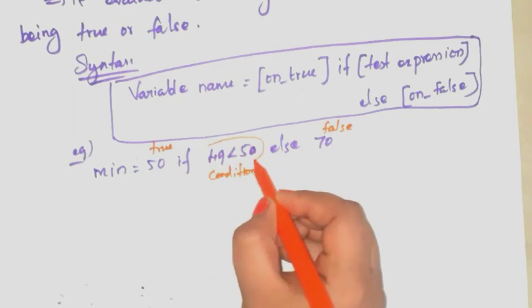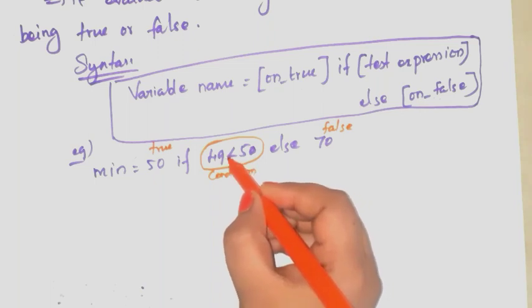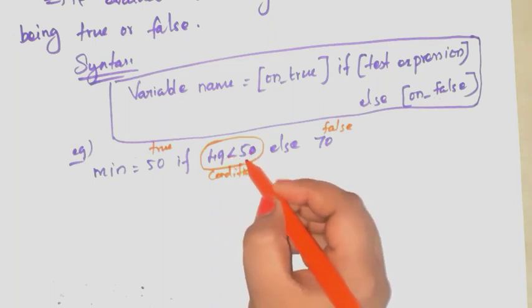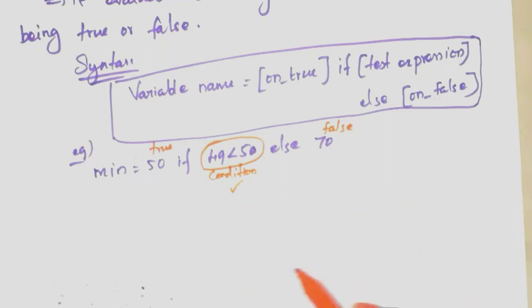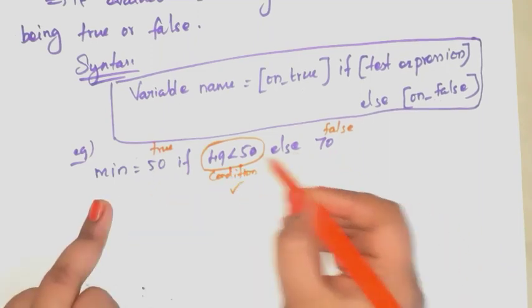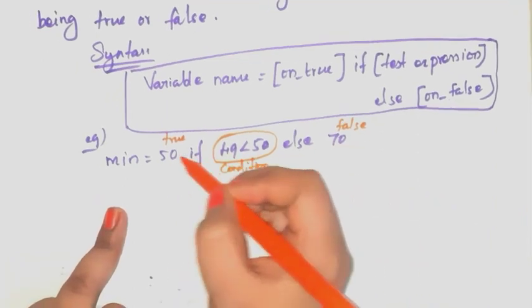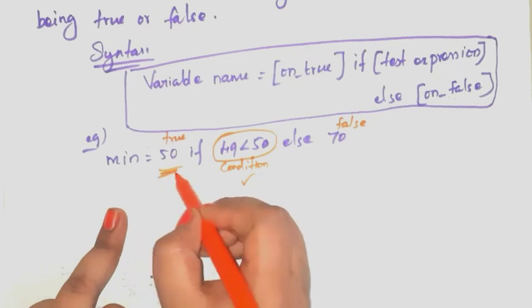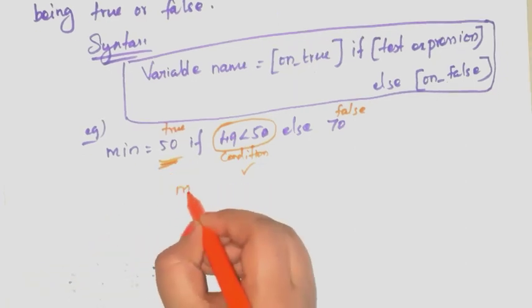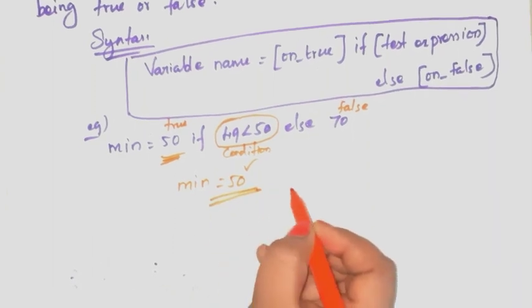Check this condition. Here condition is given 49 is less than 50. This is true or false? 49 is less than 50. This is true. So this condition is true. So what is the value for min variable? 50 or 70? This condition is true. So you have to take this value, that is 50. Min value is what now? 50. Okay, this is the answer.